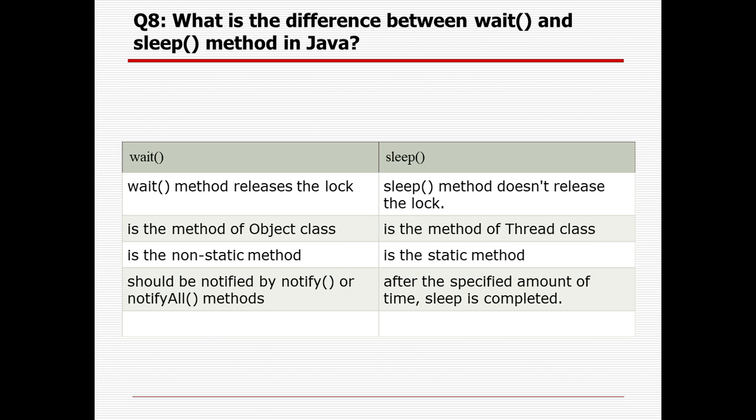What is the difference between wait and sleep? Wait is a method of the Object class, whereas sleep is a method of the Thread class. Wait is a non-static method, and sleep is a static method. So for sleep, there is no need to create an object for an instance in the main method. The wait method releases the lock. The sleep method does not release the lock. For the wait method, we have to be notified by the notify or notify all methods. For sleep, after some time, the sleep will be completed and it will continue with the other actions.